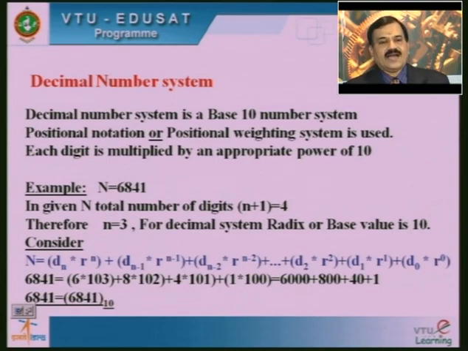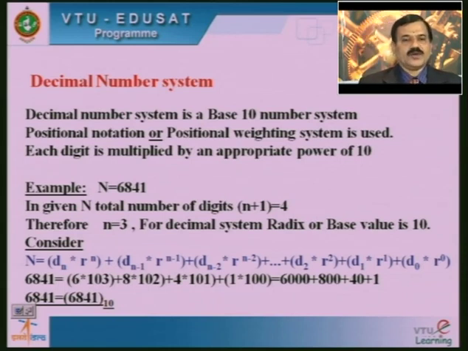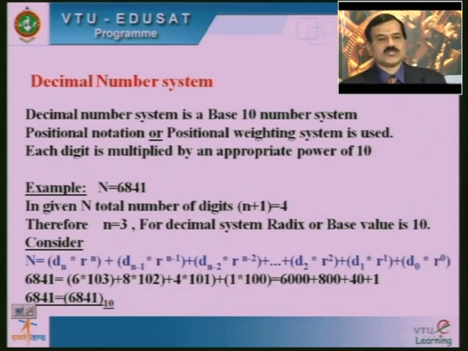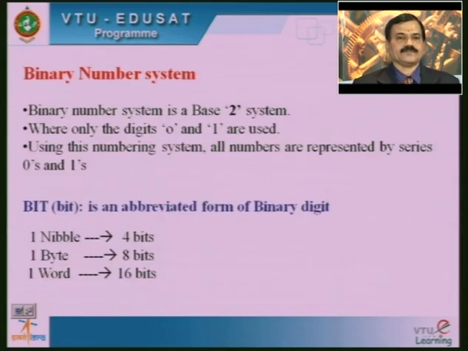Then we can write the position of capital N, 6841, as 6 into 10 to the power 3, plus 8 into 10 to the power 2, plus 4 into 10 to the power 1, plus 1 into 10 to the power 0, that is equal to 6000 plus 800 plus 40 plus 1. Hence we can write 6841 is equal to 6841 base 10. Like that, the decimal system can be expressed with the base value 10.